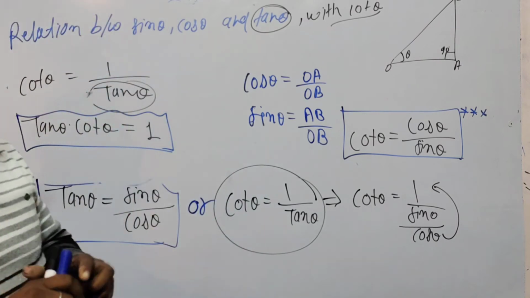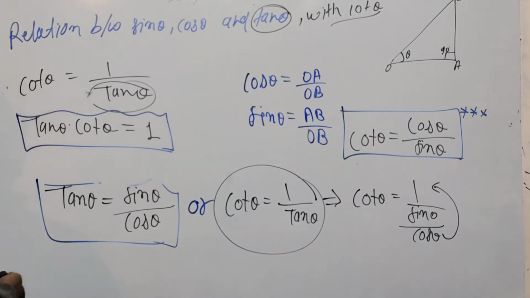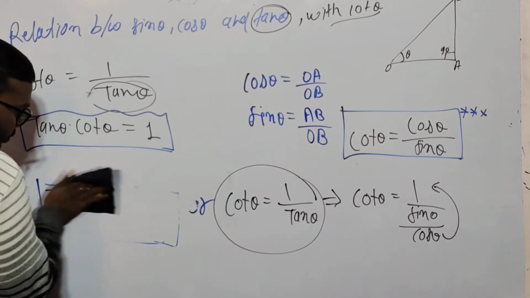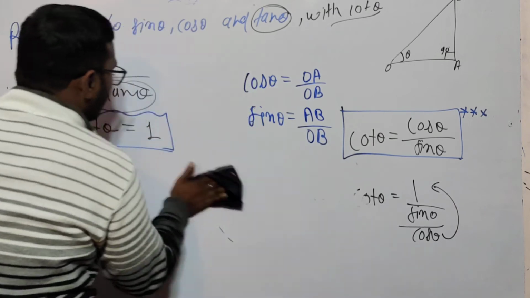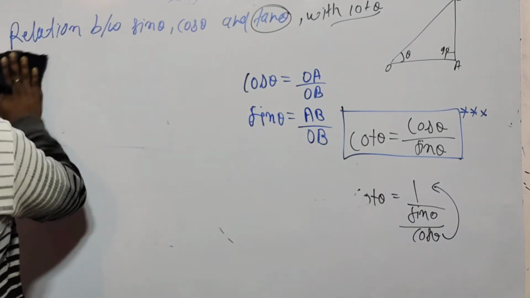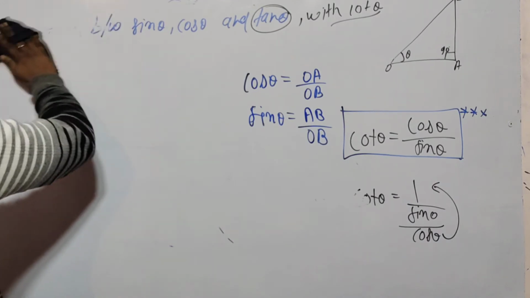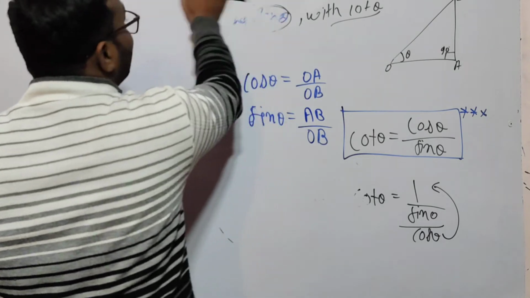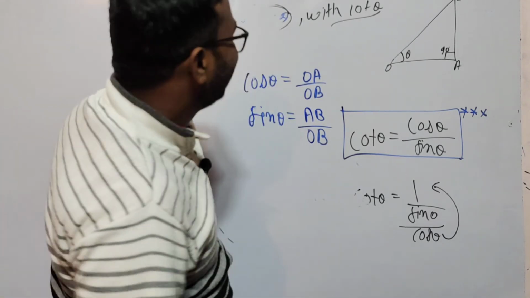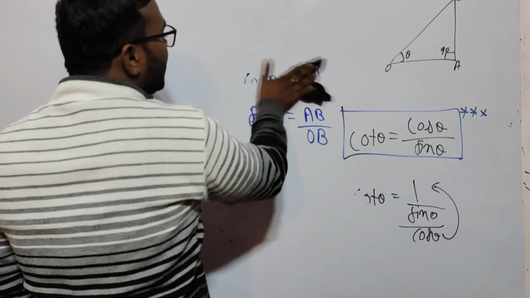We will solve very simple questions. The first question is very easy, after that some moderate, and then higher level questions. So I think you understood very well, because this is very easy. But if you don't know about these trigonometric ratios, don't worry, I am telling you in a very easy manner.